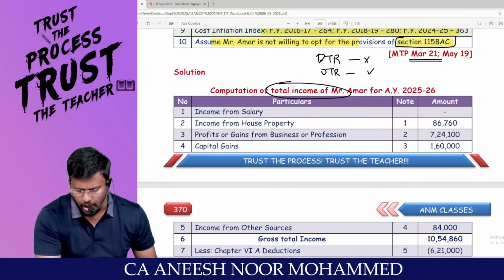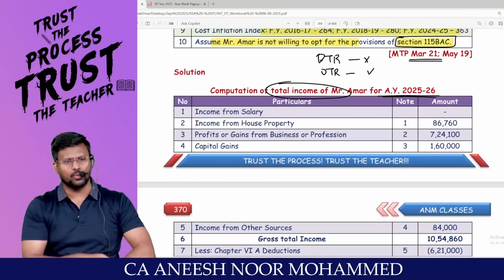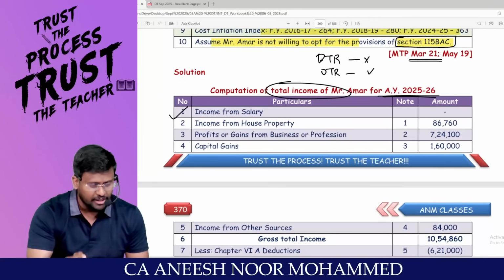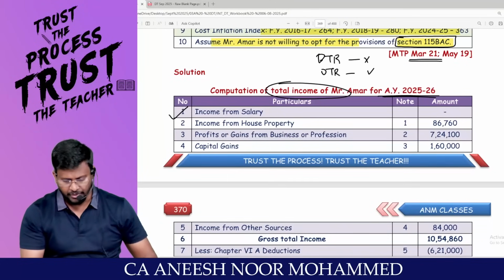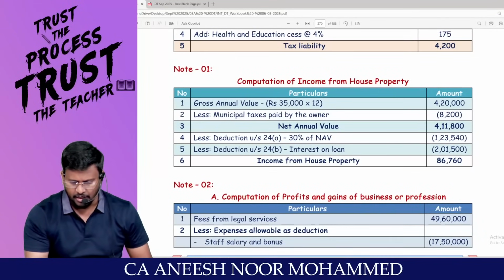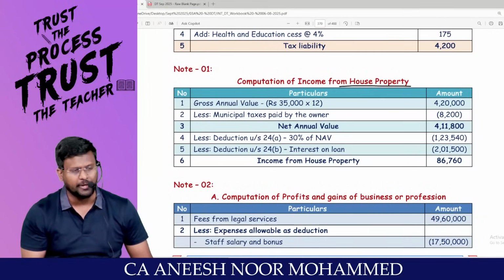Computation of total income of Mr. Amar is what we are going to calculate. Is there any salary information given? Still, you write income from salary and put a dash. Next, income from house property. Is there any house property detail given? Yes, sir. Can we calculate income from house property?